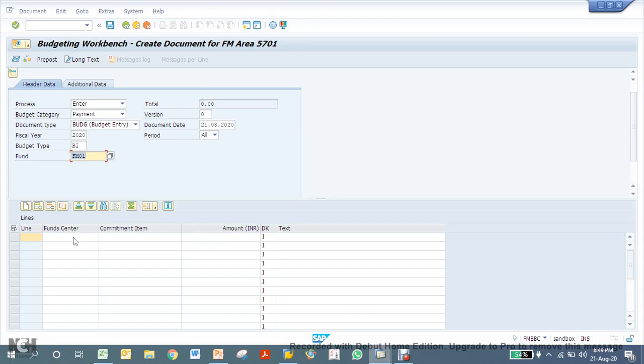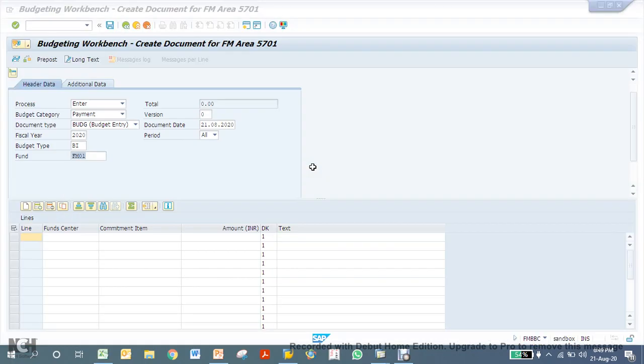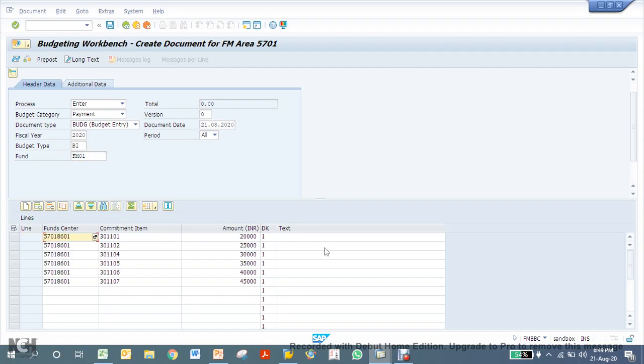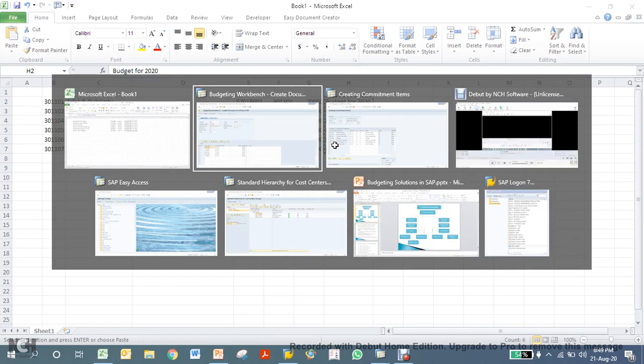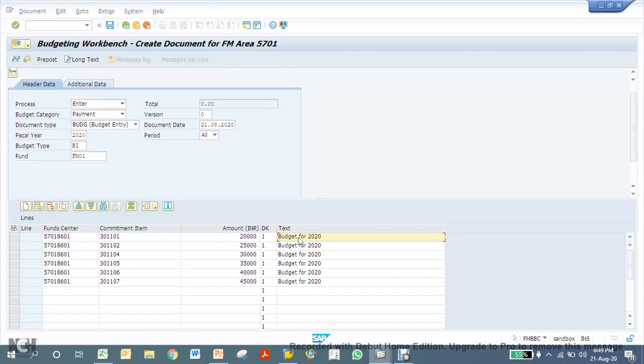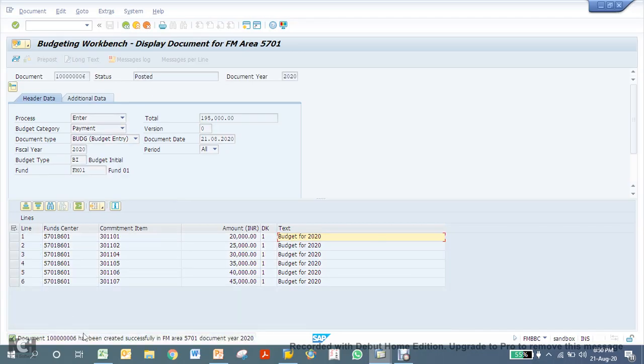Okay, now let's come down. So here we will assign the fund center and commitment item with the budget. So this is my budget. And we can give one text as well, appropriate text. So budget for 2020. Now click save. So as you can see, I have got this fund center, commitment item, and then this is the budget 20,000. So now let's save. Document has been successfully created in funds management area 5701 and year is 2020.